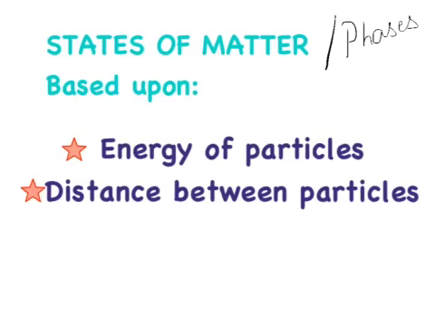There is another state of matter which is not commonly known. This state of matter is called the plasma state of matter. You will learn more about the state of matter in your higher classes. For now, just know that there is another state of matter called plasma. This state does not exist on Earth, but this is a very common state of matter in other parts of the universe.